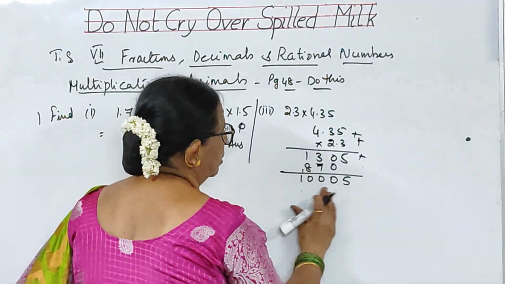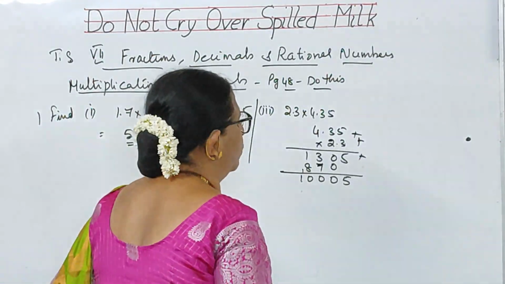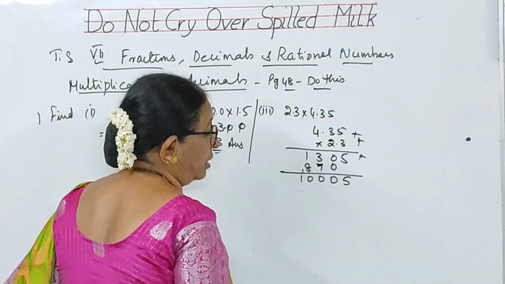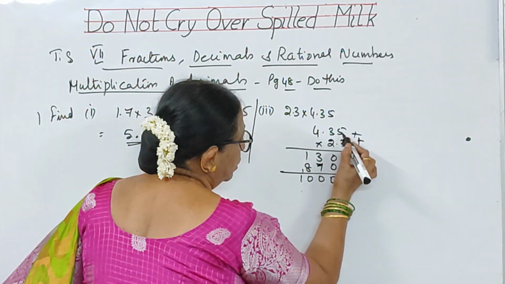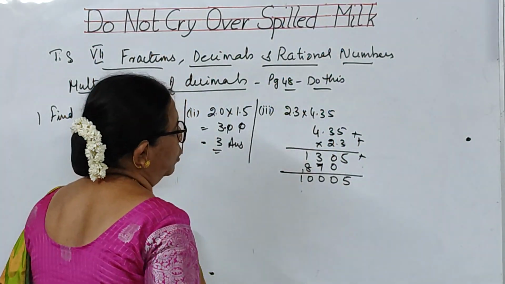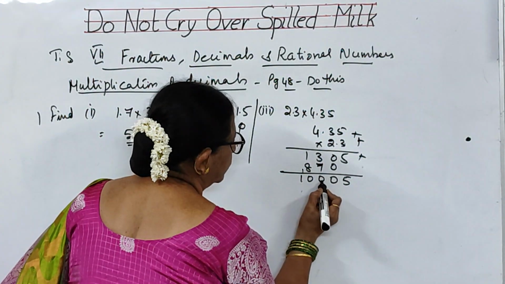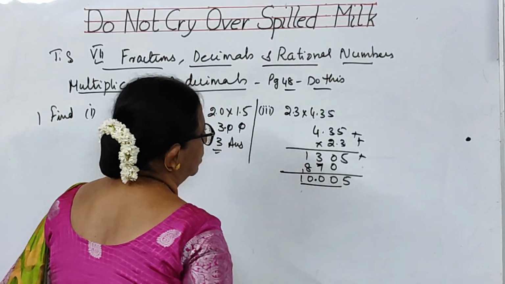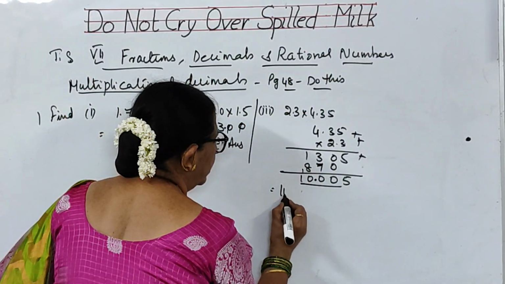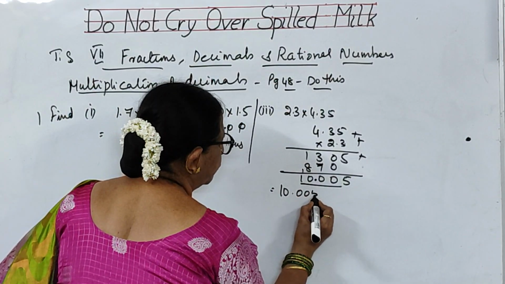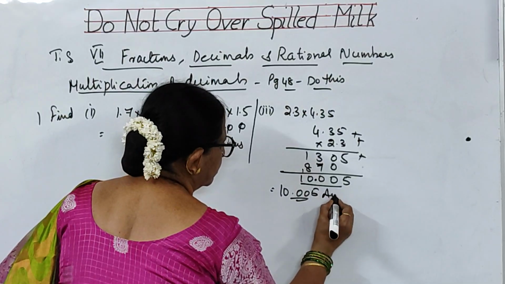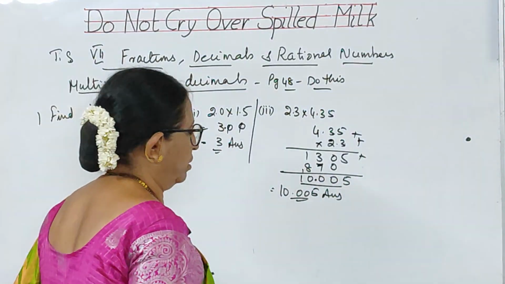So I have got this number. Now I must count how many digits are there after the decimal. Here 1, 2, 3. Total 3. So 1, 2, 3. Here I should keep the decimal. So what am I getting as the answer? 10.005 is the answer when you are multiplying.